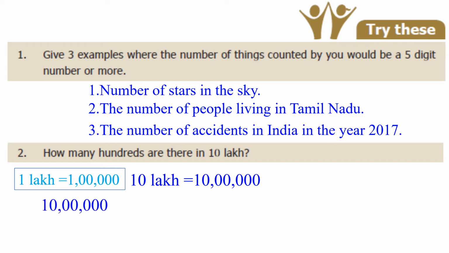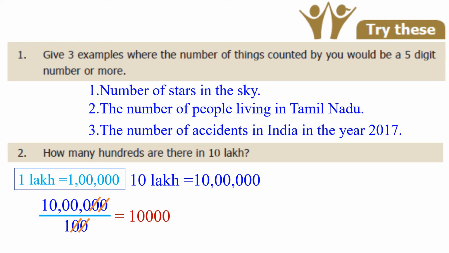So how can we find 10 lakh divided by hundreds, as they are asking, isn't it? So after 1, mention 2 zeros. Right. Now we are going to cancel up and down, one above and one below, and then one here and one down. Right, that's it. So the remaining is the answer. That means 10,000, isn't it?